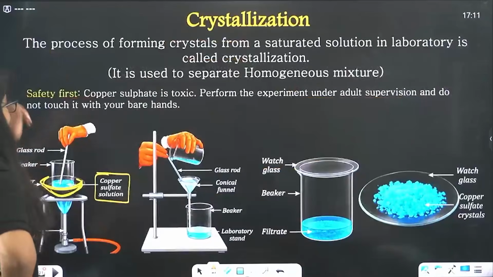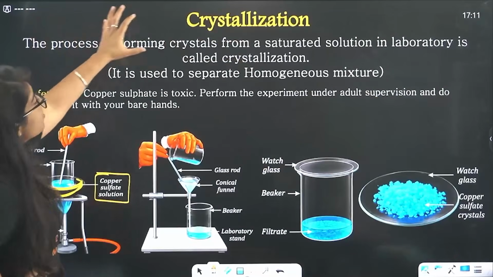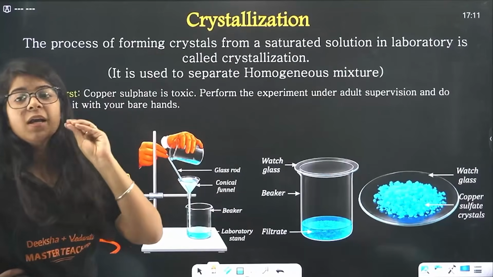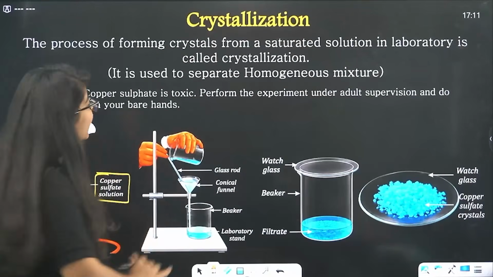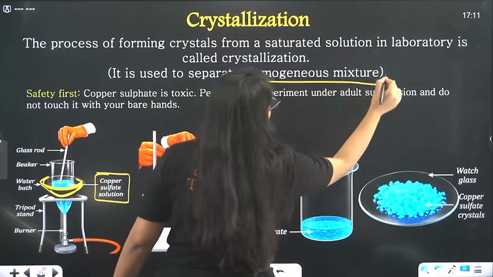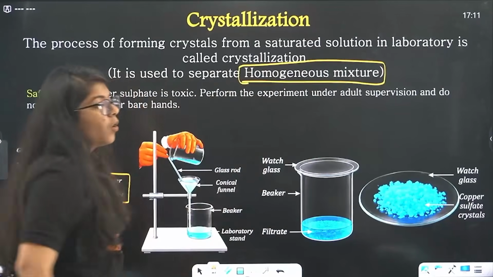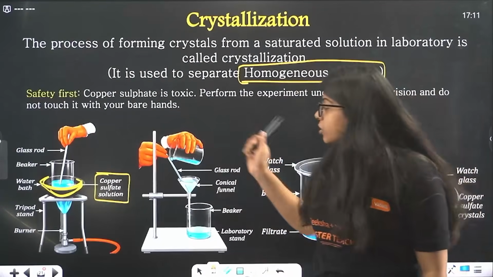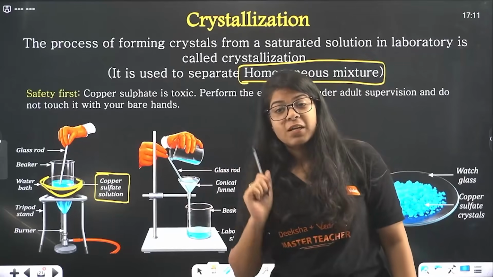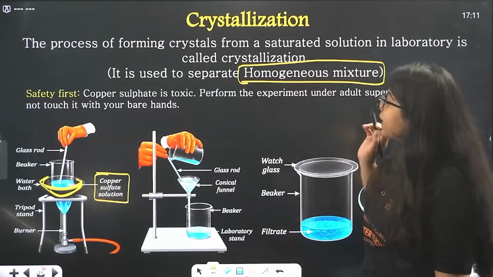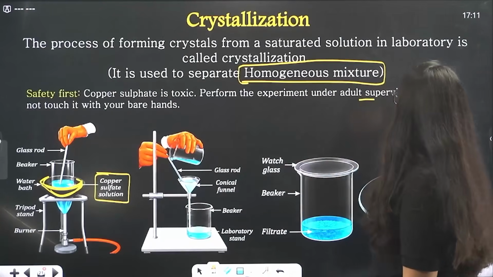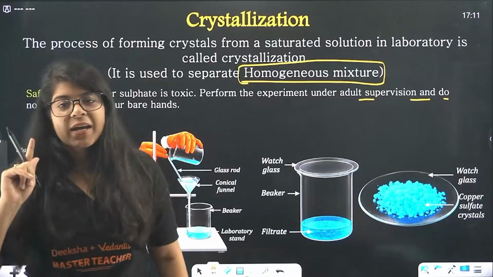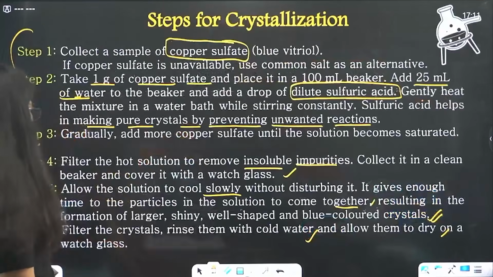So the process of forming crystals from a saturated solution in the laboratory is called crystallization. It is used to separate homogeneous mixtures, and this whole activity also requires very good safety. Copper sulfate is toxic. Perform the experiment under adult supervision and do not touch it with bare hands. Done?